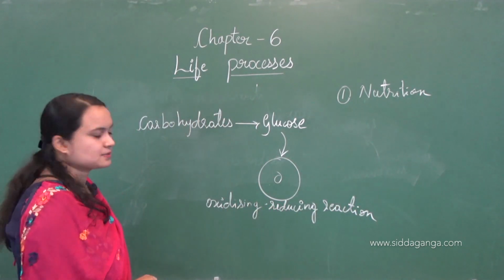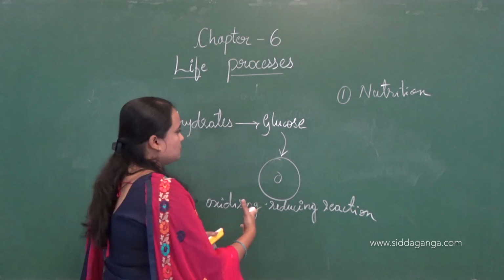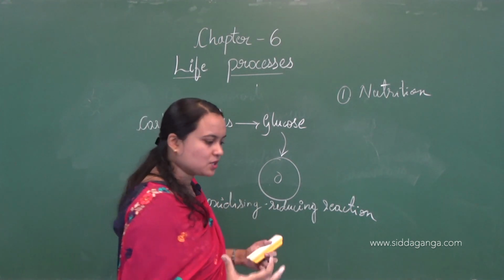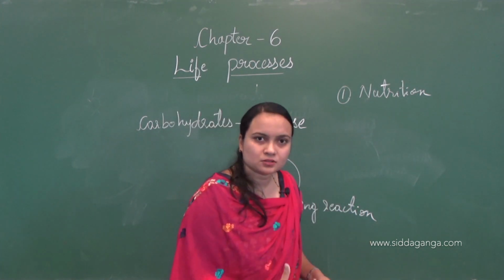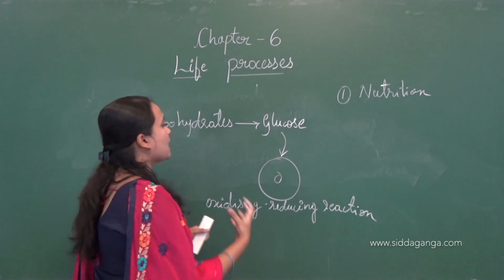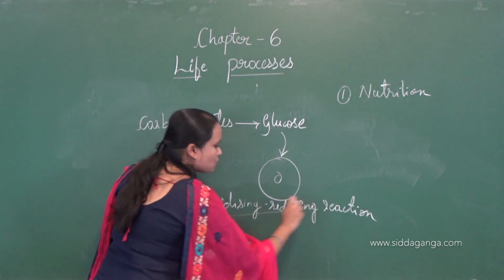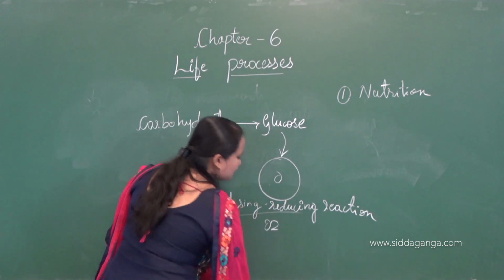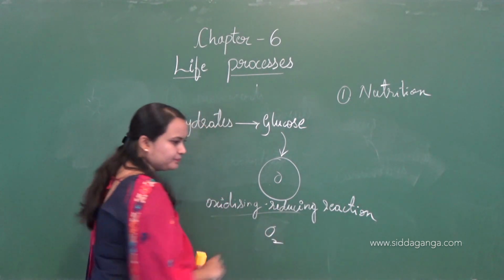Energy will be produced not only from oxidizing and reducing reactions, there are other chemical reactions that also take place in the cell. Through that the energy will be produced, and for this oxidizing reducing reaction oxygen is needed. Okay, O2, oxygen is needed.